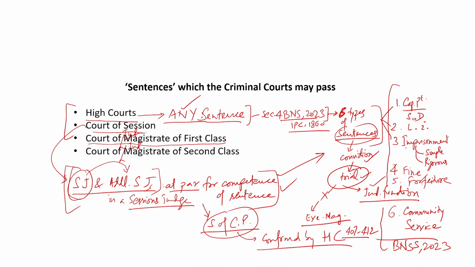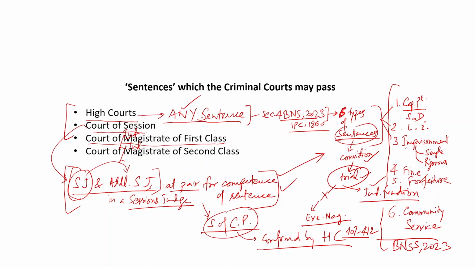But at the magistrate level, the CJM, despite being a judicial magistrate first class, has been given more power than a judicial magistrate first class.